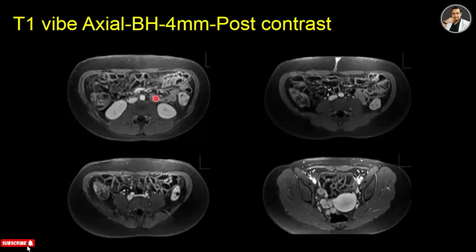So this is a T1 Vibe axial post-contrast. So in axial image, you can also see that the intestinal walls are enhanced with the contrast, and inside the intestine, the water or mannitol solution appears dark, and you can see that the kidneys are enhanced with the contrast, and this is a uterus. Uterus is enhanced with contrast, and this is the abdominal aorta and inferior vena cava.